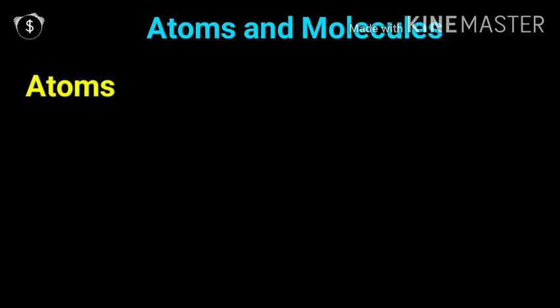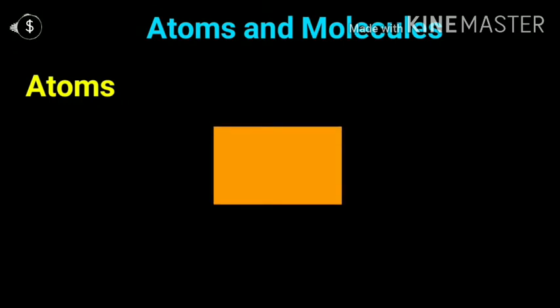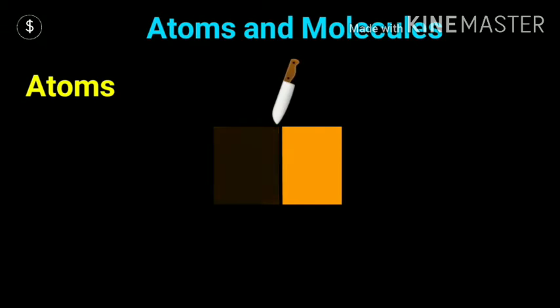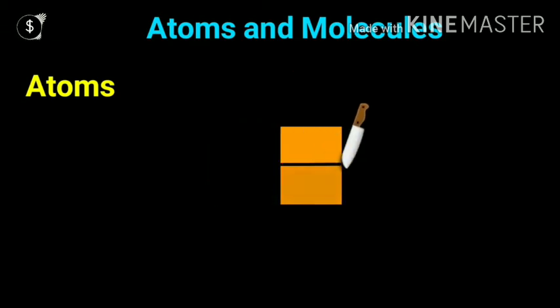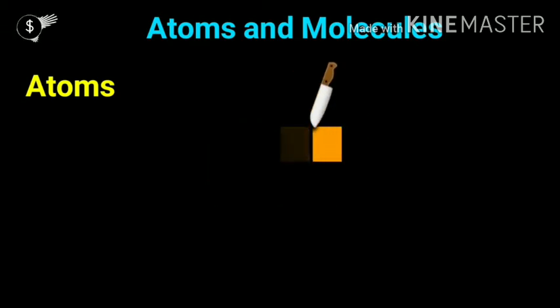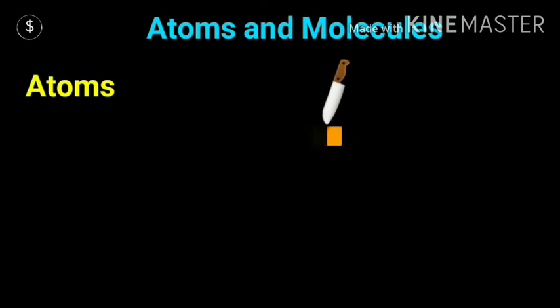Suppose we take a piece of matter, and this matter can be anything, any piece of paper, any piece of cloth, and you cut it in two parts, then in four parts, then further in 6 parts, 8 parts, and keep cutting it into smaller and smaller pieces.